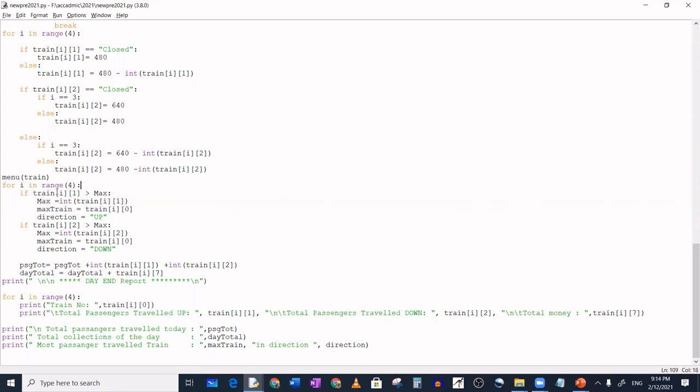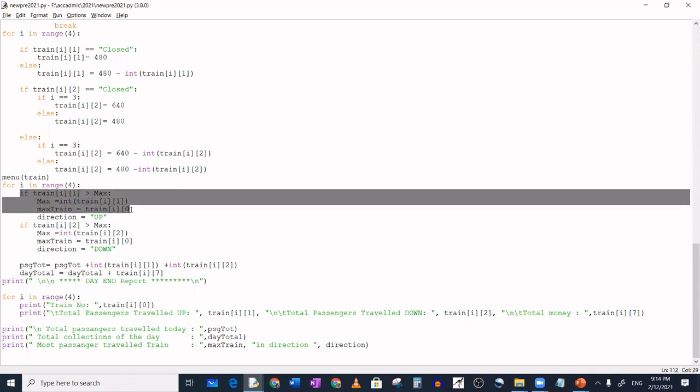So this maximum, I already declared and initialized with 0. If you want any negative numbers also, you can initialize with 0. And so that we know, the same logic, I'm checking whether the maximum train is there or not.